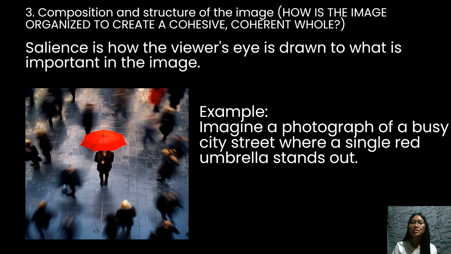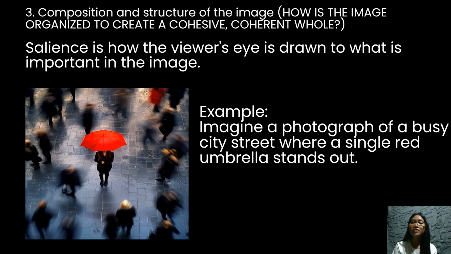An aspect of an image can be highlighted by placement in the foreground, size of the object, and contrast in tone or color. So from this example, the placement in the foreground: the red umbrella is positioned prominently in the foreground, making it the first thing the viewer notices.